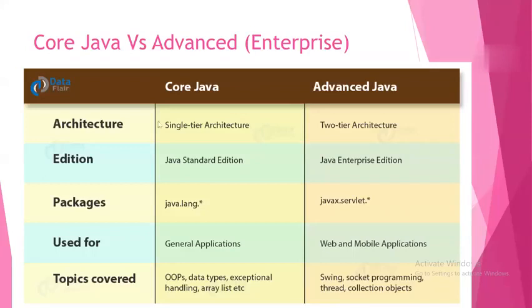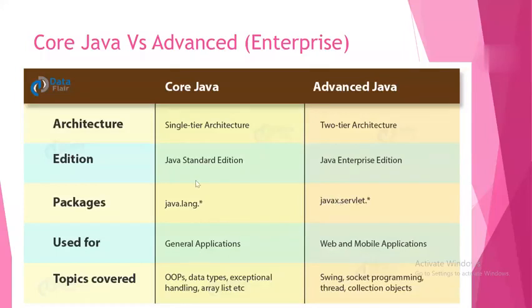So here in core Java, java is the root package. Inside that there are a lot of packages: lang, io, util, and then sql. There are a lot of packages, we will see them one by one. And in advanced Java, javax is the root package.